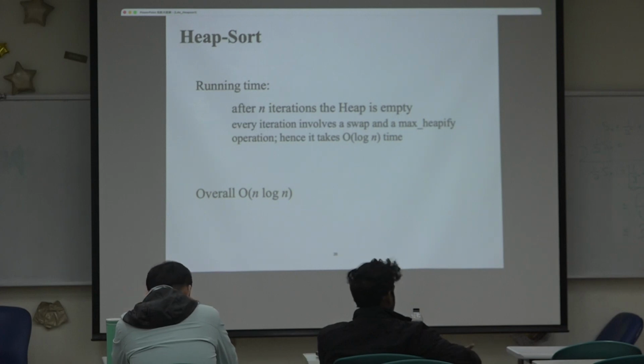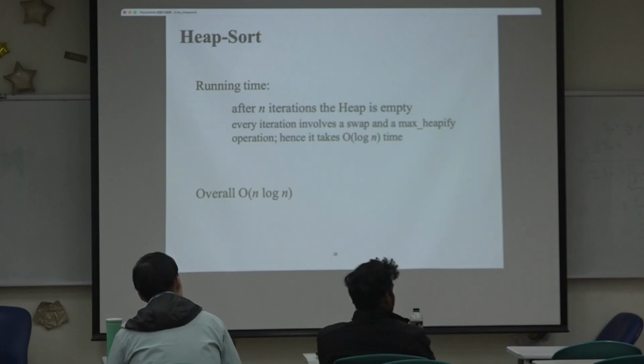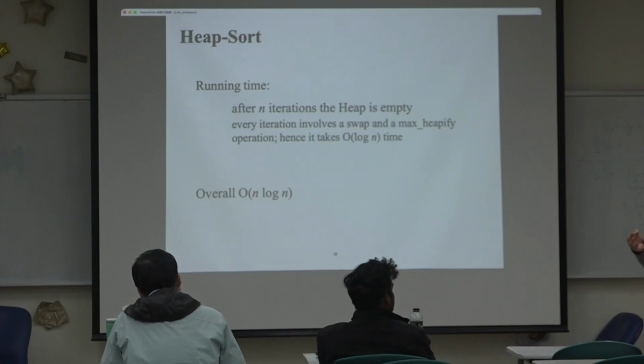Merge sort and heap sort. But probably not quick sort, because for quick sort the worst case is n squared, right? But if we also include expected time complexity, then quick sort is included.